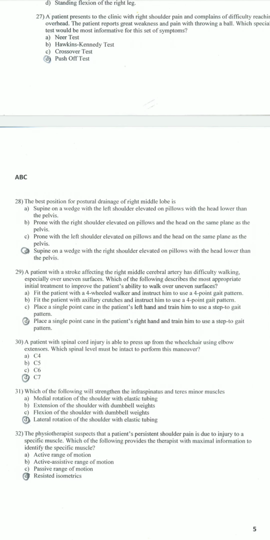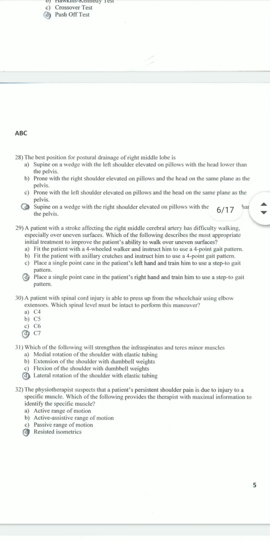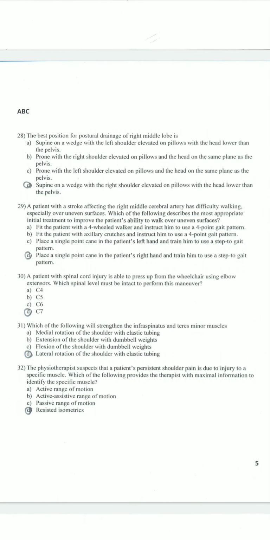The best position for postural drainage of the right middle lobe is supine on a wedge with the right shoulder elevated on pillows with head lower than the pelvis. A patient with a stroke affecting the right middle cerebral artery has difficulty walking, especially over uneven surfaces. Which of the following describes the most appropriate initial treatment to improve the ability to walk over uneven surfaces?